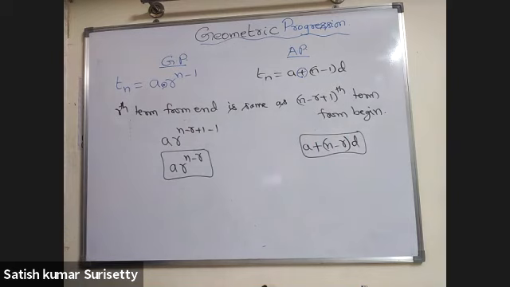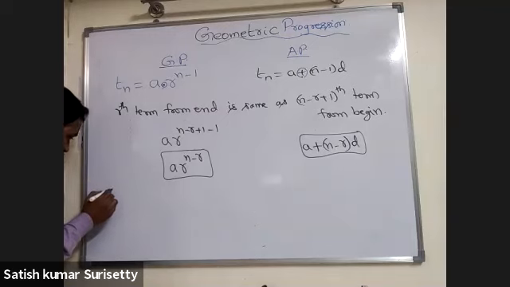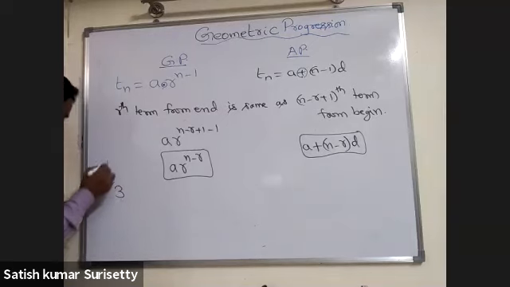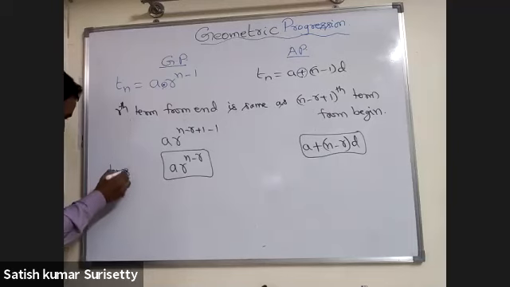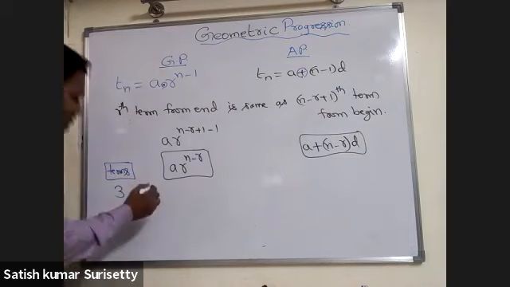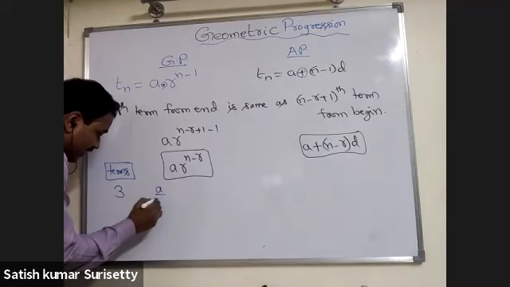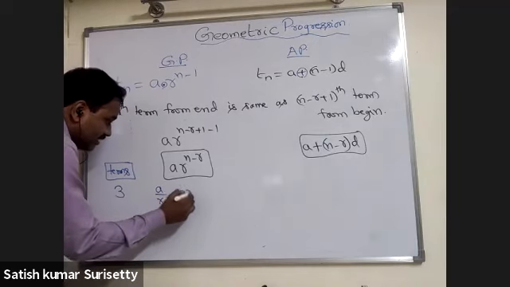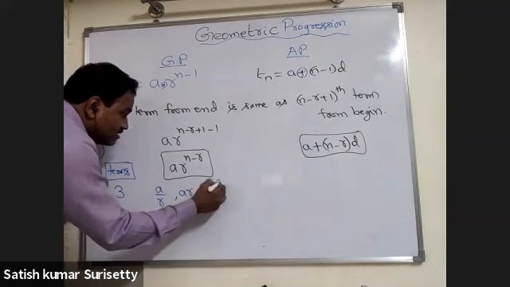Suppose the problem relates to a specific number of terms. Suppose the problem is relating to 3 terms. Then the preferable terms in geometric progression will be taken as A by R, A and AR.